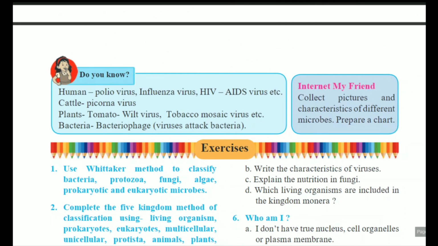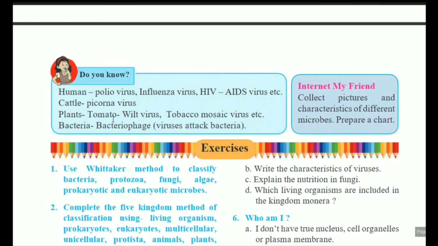Now the information about the virus, or we can say the examples, in human beings: polio virus is there, influenza virus is there, HIV AIDS virus is there. These three diseases occur due to the viral infection. In cattle, picorna virus is commonly observed.